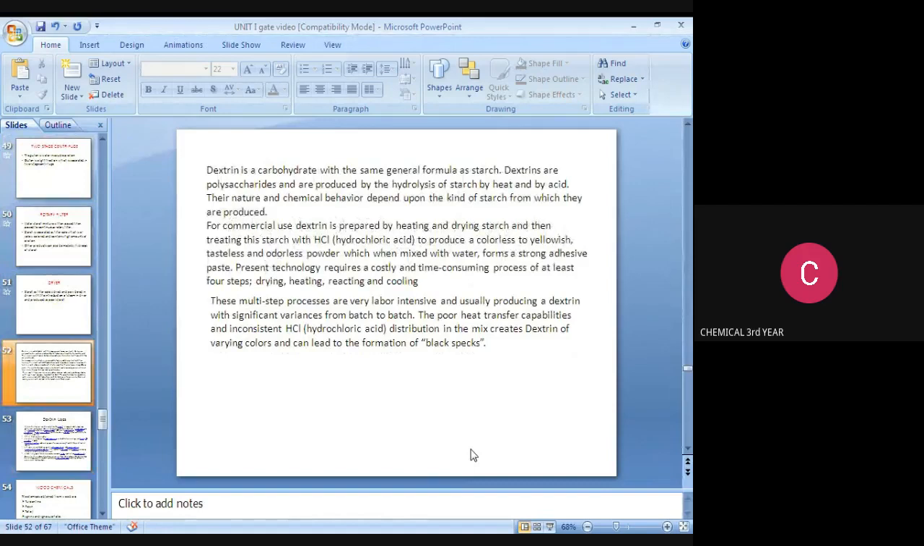Dextrins are polysaccharides produced by the hydrolysis of starch by heat and acid. Their chemical behavior depends upon the kind of starch. All are the same in nature as starch. There are four steps involved: drying, heating, reacting, and cooling. This multi-step process is very labor intensive and usually produces dextrin with significant variance from batch to batch. The poor heat transfer capabilities and inconsistent distribution of HCl.